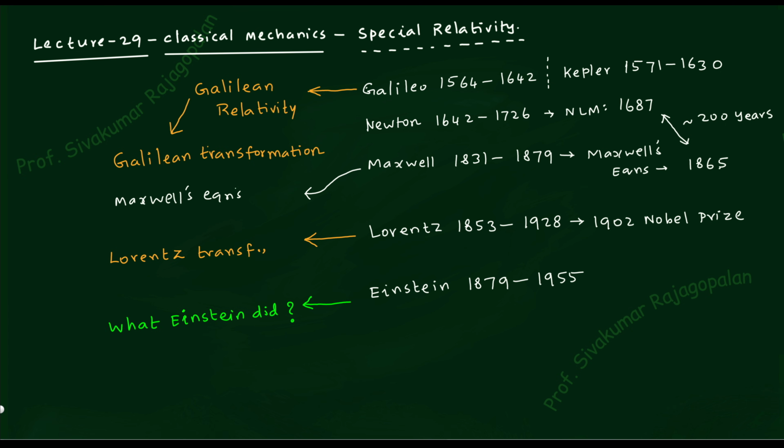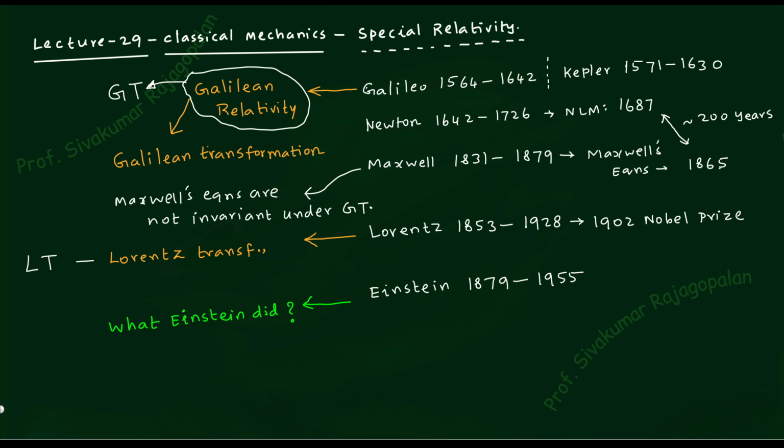After finishing this Maxwell's equation, whatever I am writing, this technical term I will explain later. I am writing not invariant under GT. GT is Galilean transformation. About the invariance, I will explain as we go along. So the central theme is what? I want to write LT for Lorentz transformation, GT for Galilean transformation, and the central theme I would like to highlight is that Maxwell's equations are not invariant under Galilean transformation. That is the highlight.